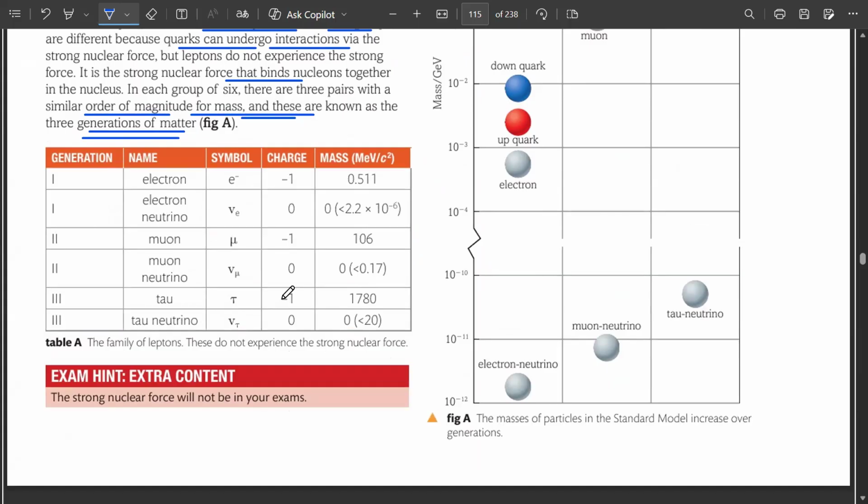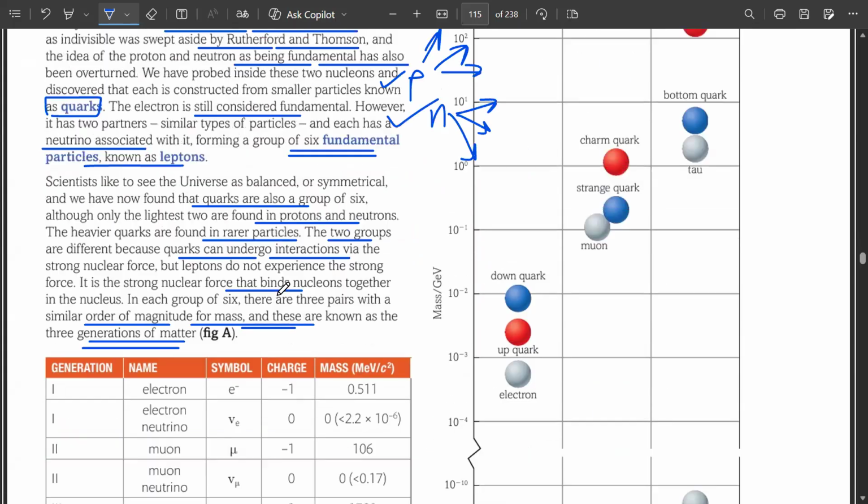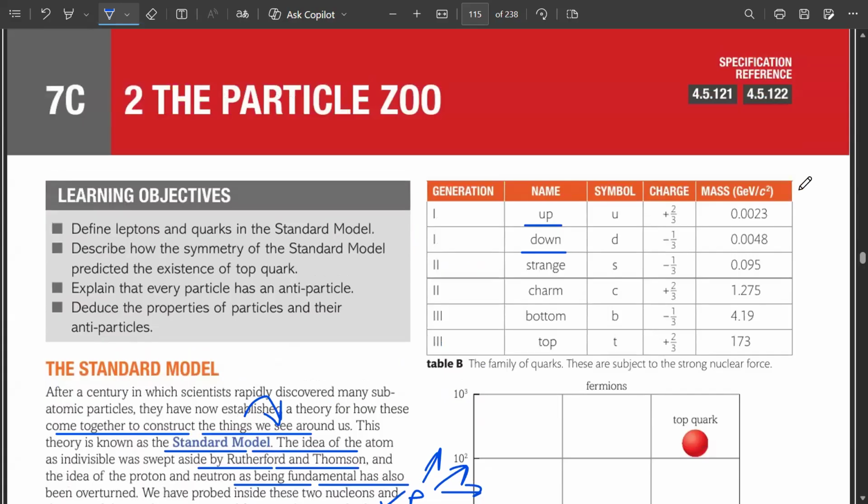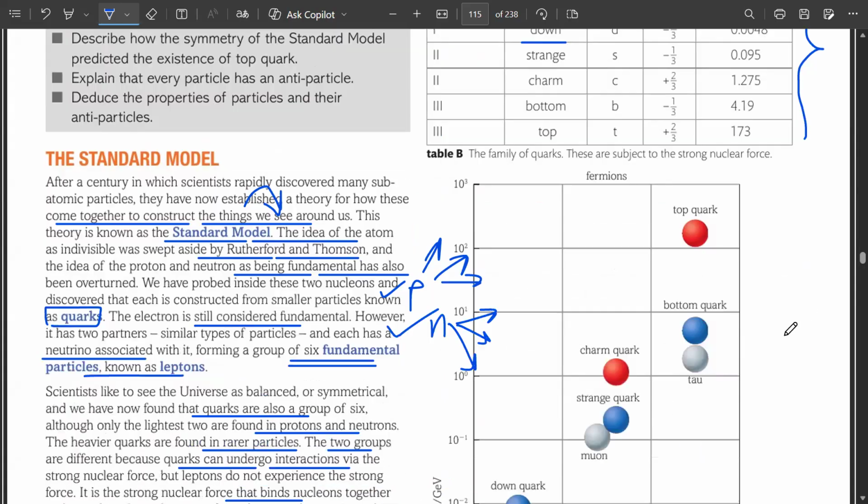You don't have to memorize all of these things. I'll tell you which ones you have to memorize once we're done with the whole chapter. These, yes, you have to memorize all of them. When we talk about the sixth family of quarks, you have to memorize all of these.